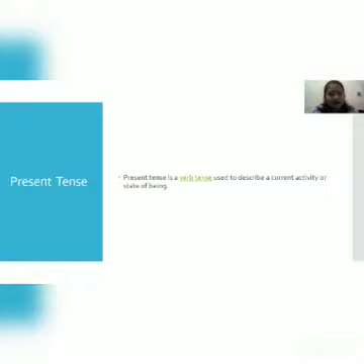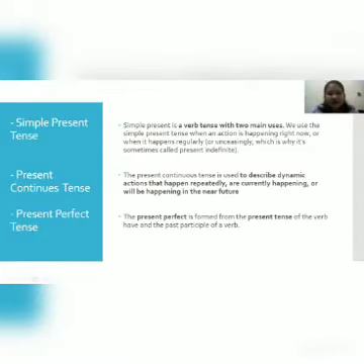Now, present tense. Present tense is a verb tense used to describe a current activity or state of being. Simple present tense. Simple present tense is a verb tense used with two main uses. We use the simple present tense when an action is happening right now, or when it happens regularly or occasionally, which is why it's sometimes called present indefinite.